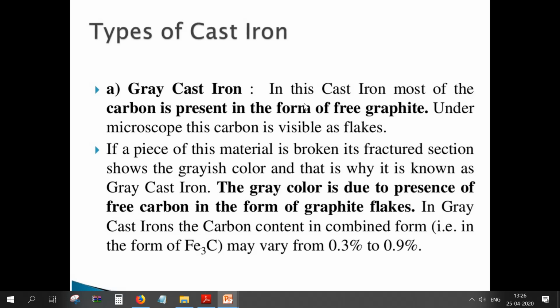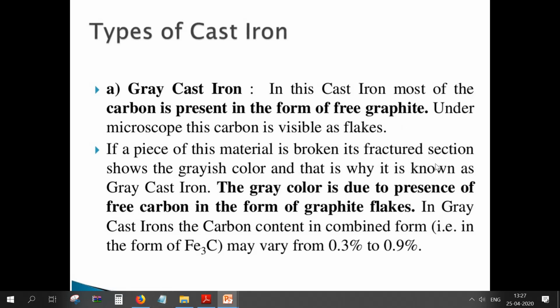In gray cast iron, most of the carbon is present in the form of free graphite. In gray cast iron, we are going to observe more free graphite, and this is visible in the form of flakes. So the flakes present in the gray cast iron are nothing but graphite.